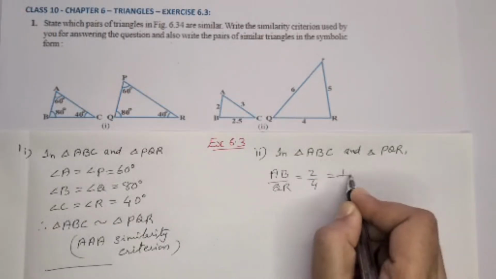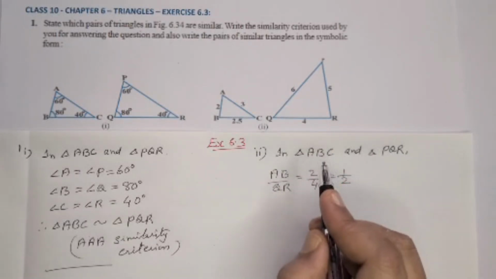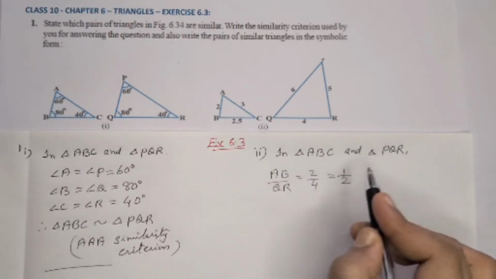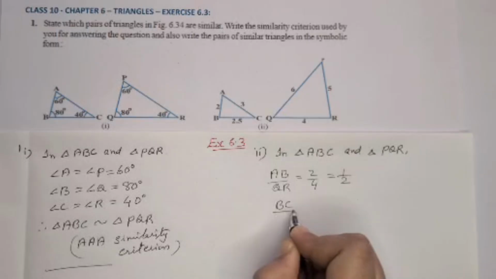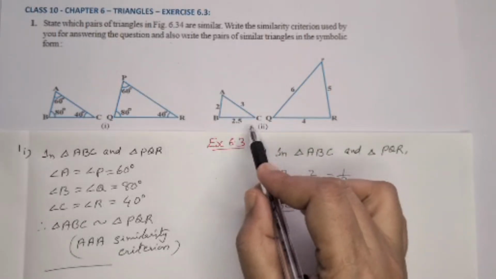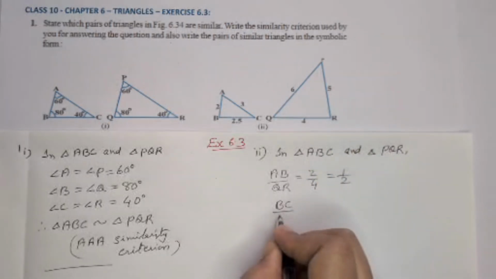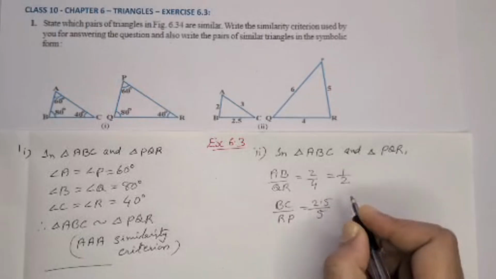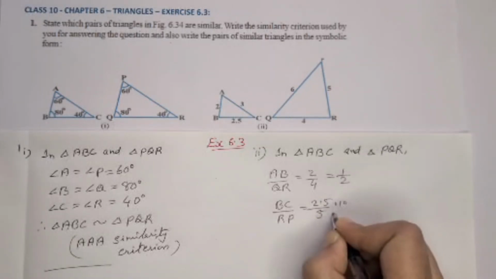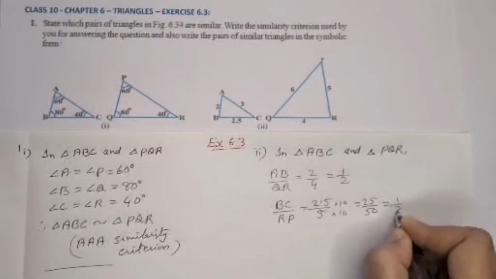So when we are simplifying, 1 by 2. Then BC, if we are taking the next 2 letters from the first triangle. The second one we are not considering. We are going to finally write in which order that is coming similar. So BC by 2.5. So 2 times 2.5, 5 is coming. So we can write RP. So 2.5 divided by 5, when we are multiplying by 10, we will get that as 25 by 50. When we are simplifying, 1 by 2.